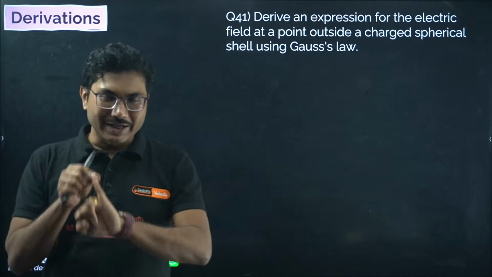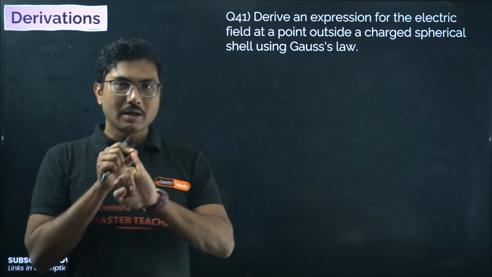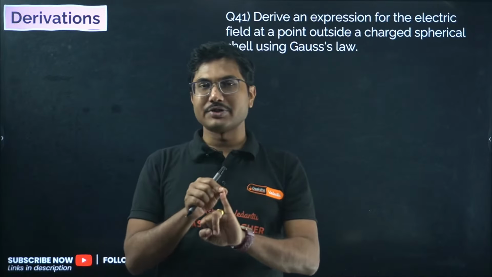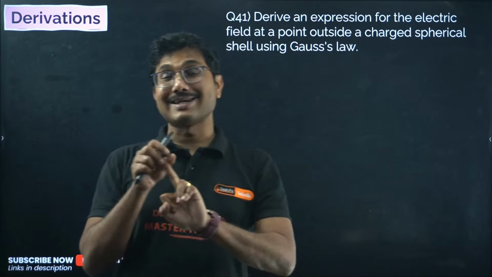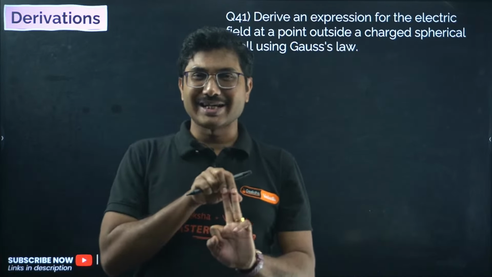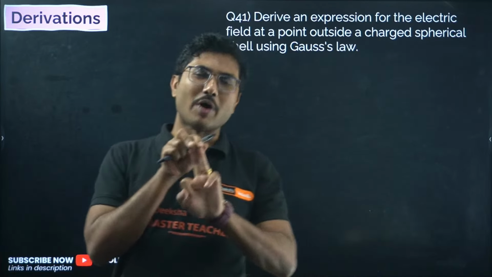Alternating current is a fixed numerical. The numerical will definitely come from this chapter. Then electric charges and field, and electric potential and capacitance. Why these 2 chapters? Because these 2 chapters are easy. That's it. These 2 chapters are easy for numericals.